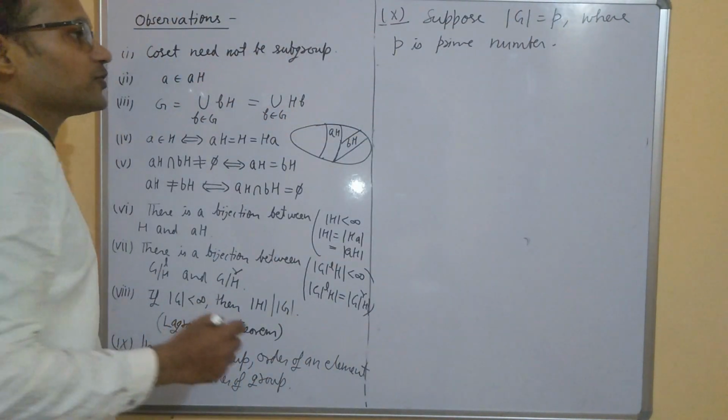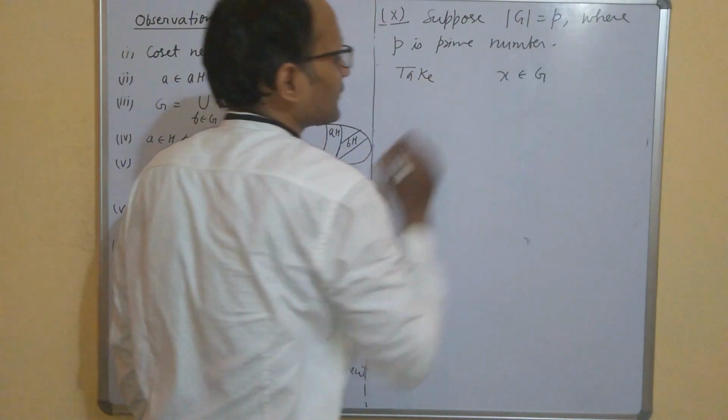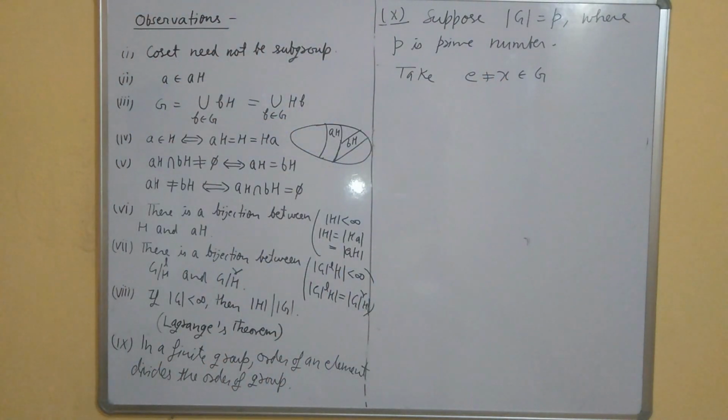Prime number. So take an element X in G, and suppose this element is different from identity. This is not identity.